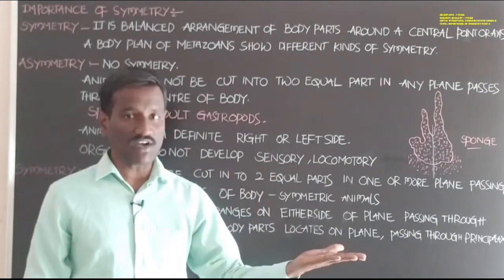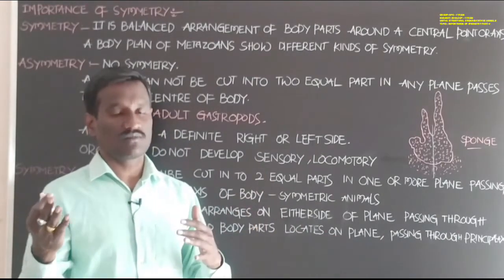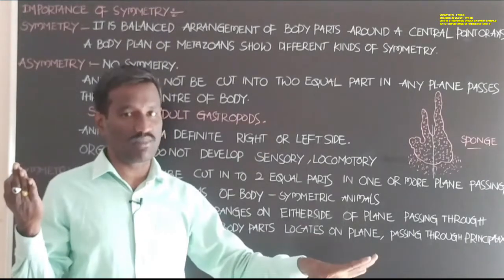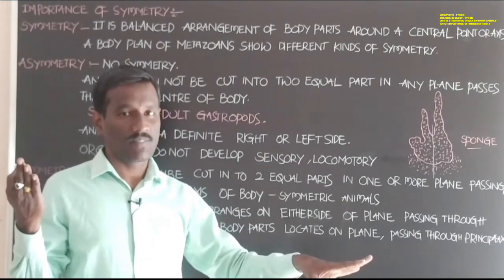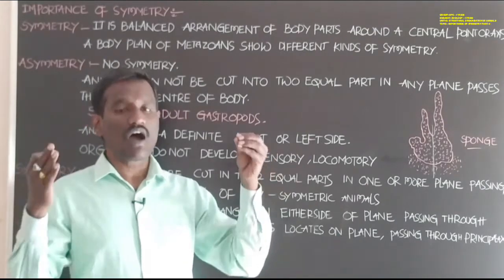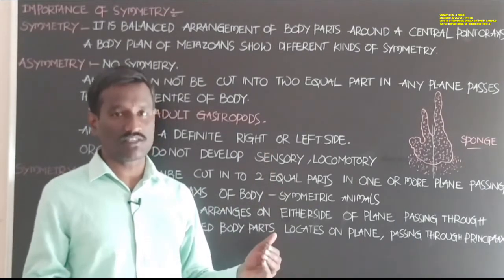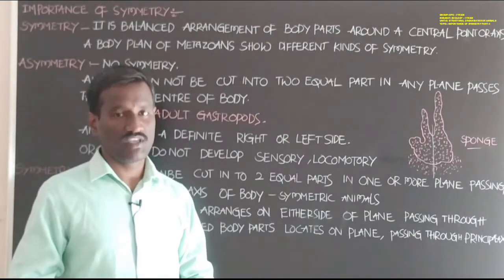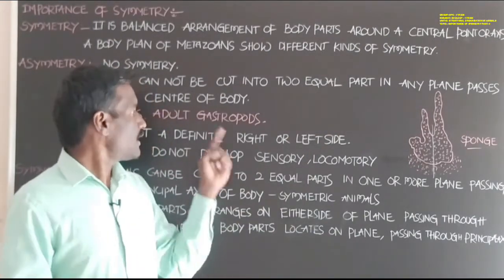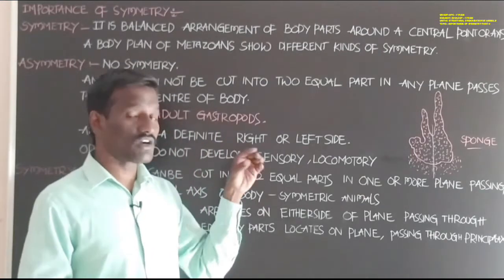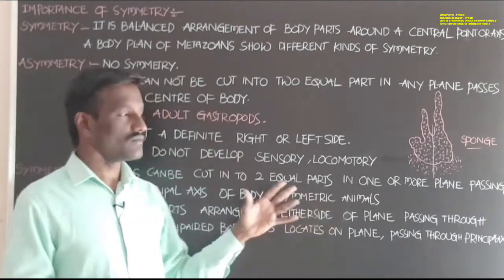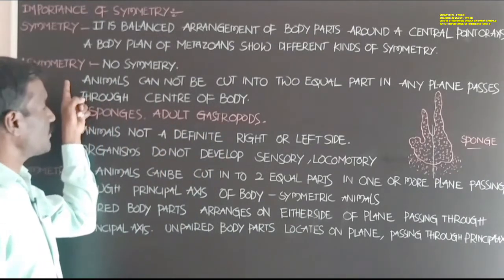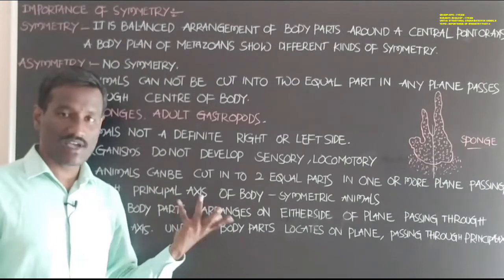But when it grows into an adult, it loses its symmetry and shows asymmetry. Symmetry is lost, but it is available in the larval stage in the life history. Sponges and adult gastropods are examples of animals showing asymmetry.